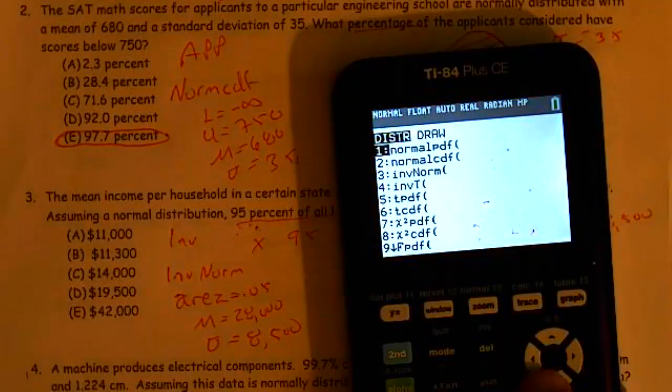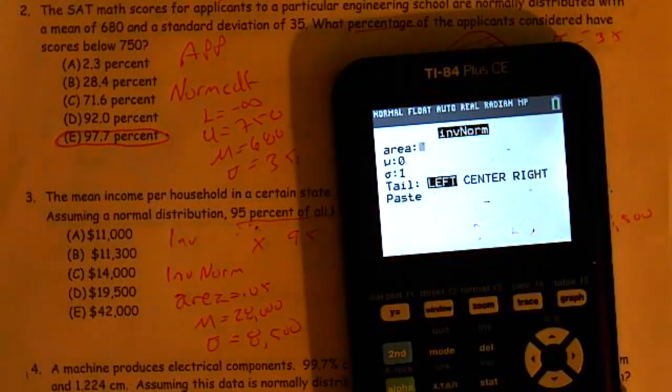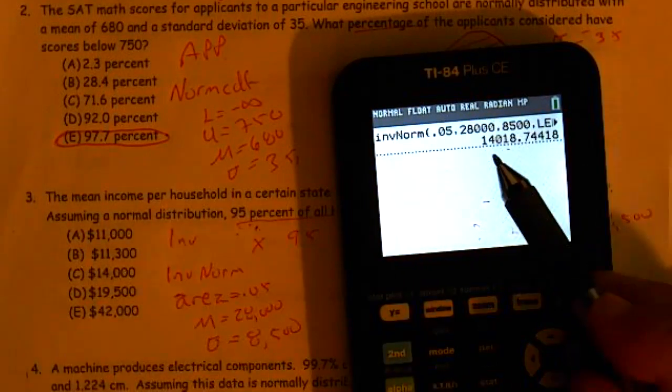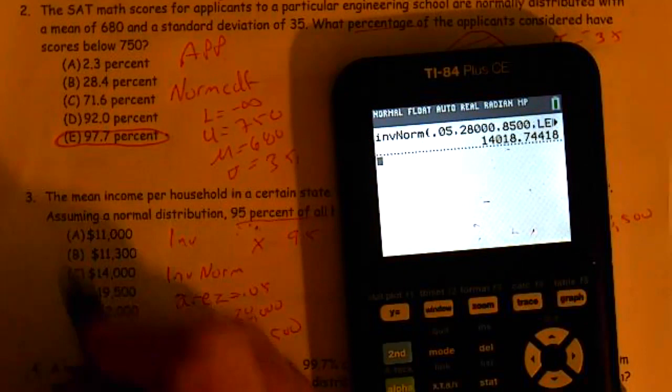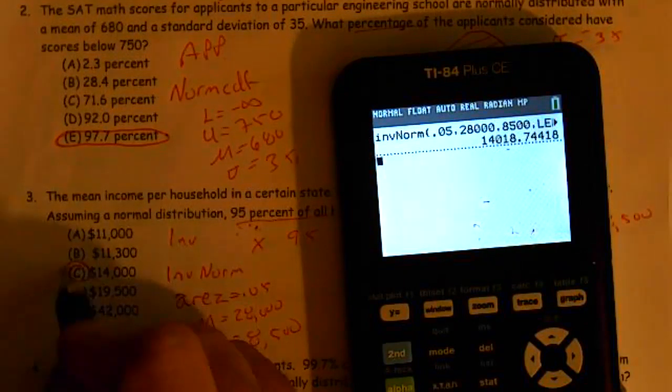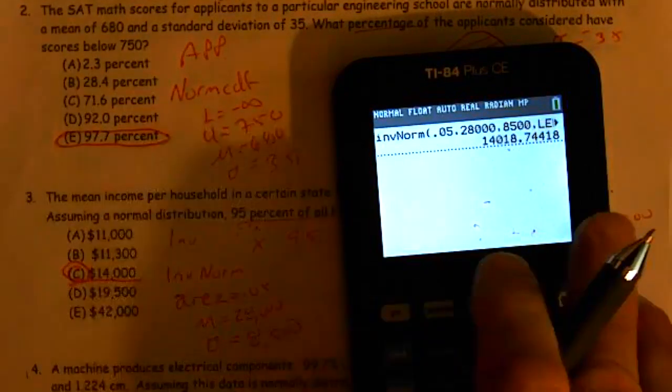So second vars, inverse norm, area 0.05, mean 28,000, standard deviation 8,500. We always work from the left. And we get $14,018. So the closest one to $14,018 is letter C, which is at 14,000.